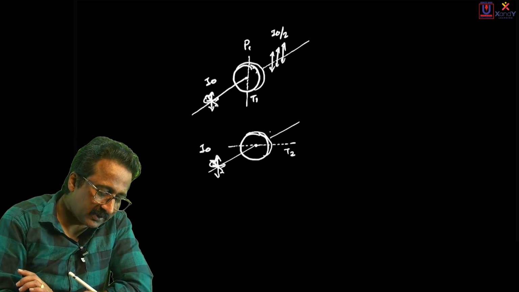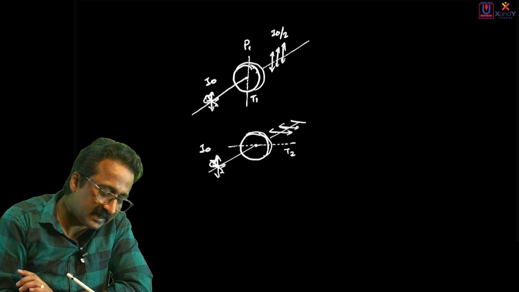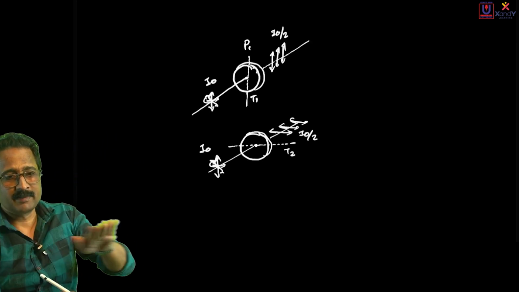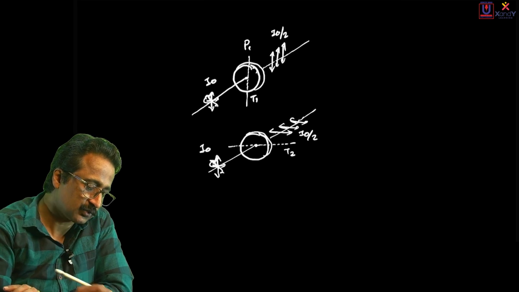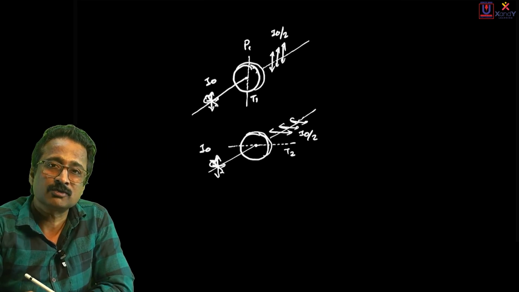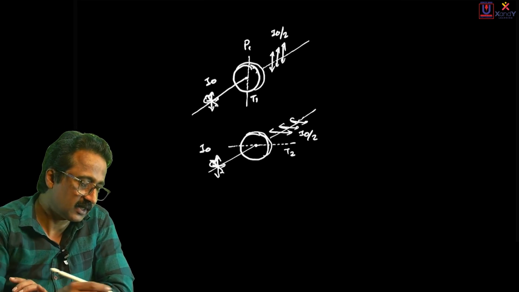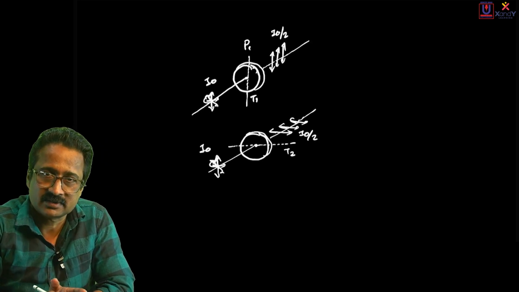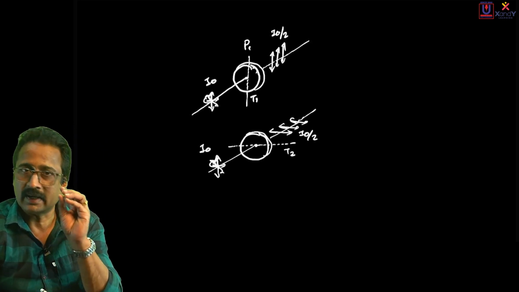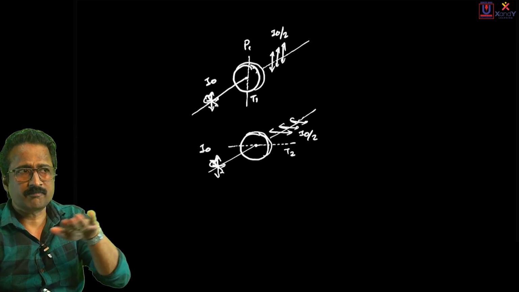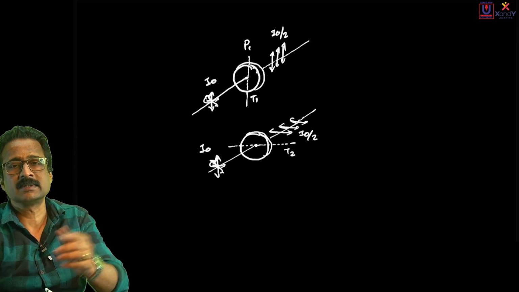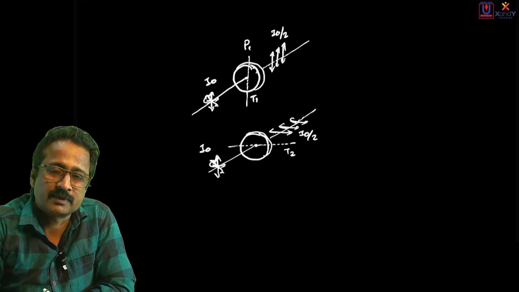Again, the second polaroid will also emit polarized light, and the intensity of that polarized light is likewise I0 by 2. But remember, the vibrations will be parallel to the transmission axis. So these are the 2 waves coming out of the 2 polaroids, both with intensity I0 by 2. P1 and P2 transmit light of equal intensity, but their planes of vibration are mutually perpendicular because the two transmission axes are mutually perpendicular.